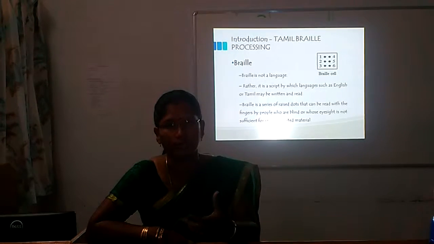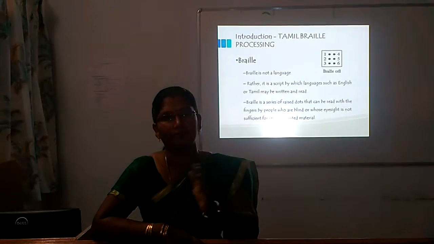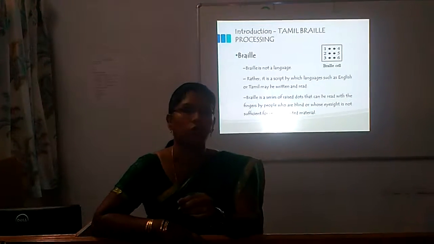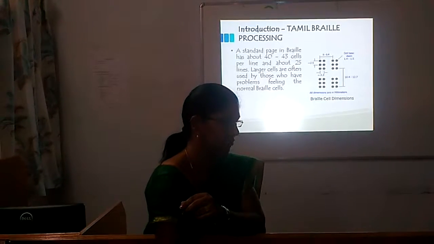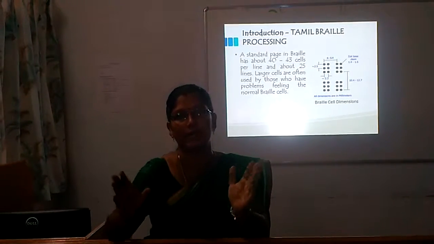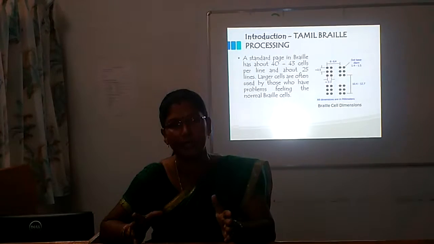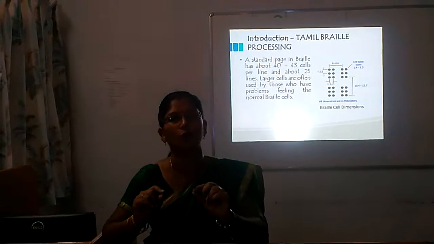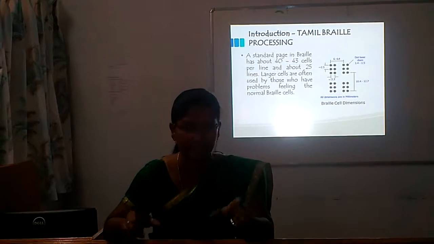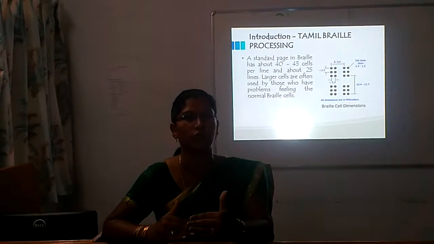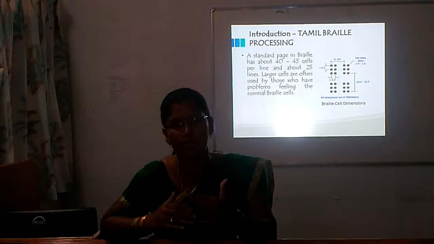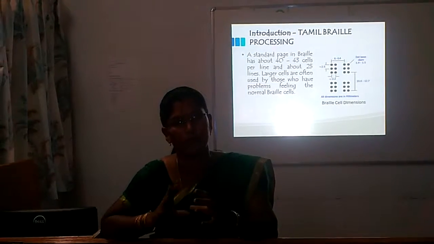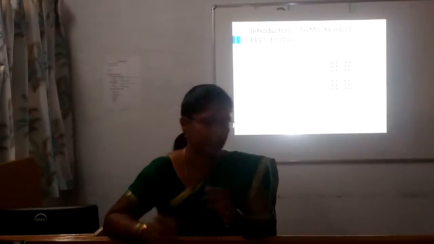For English or Tamil or whatever, each has a coordination of 2 to the power of 6, that is 64. If we take a Braille document, in each line there are about 40 to 43 cells, and each paper has about 24 to 25 lines according to the content.